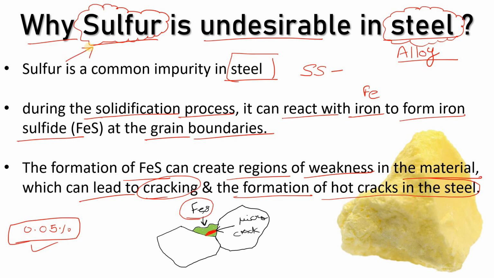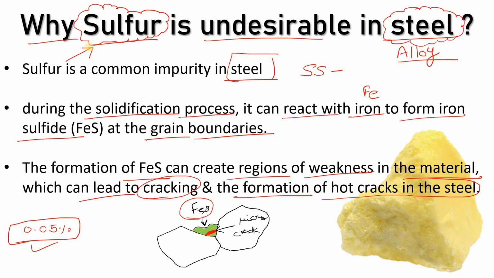Now, every element has its own advantages and disadvantages. Let's suppose you use carbon, sulfur, phosphorus, nickel, manganese, chromium, etc. When we use chromium in steel, it increases the corrosion resistance, right? As well, when we use nickel, it has its own significance.